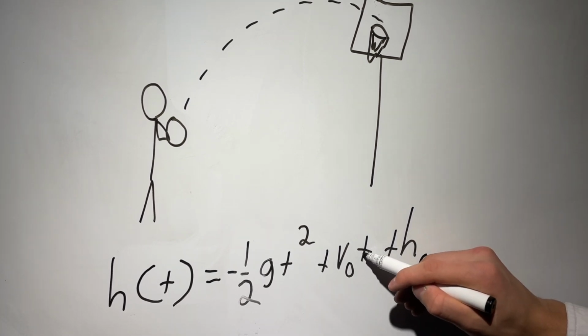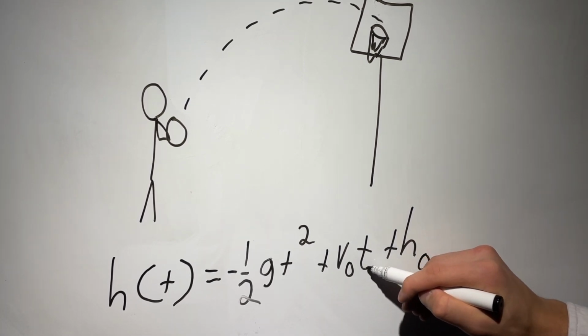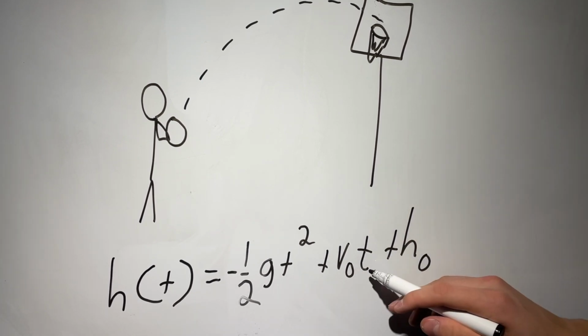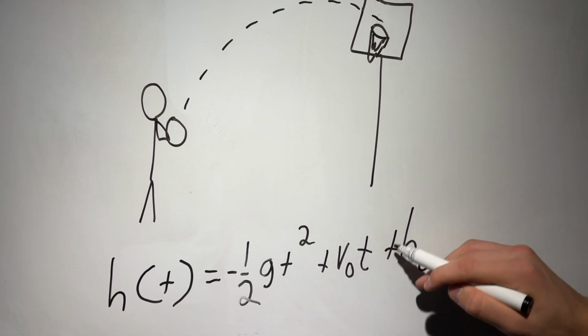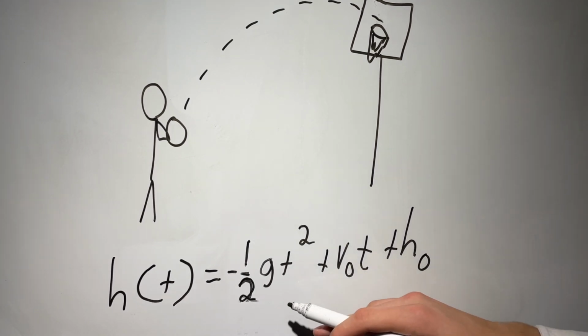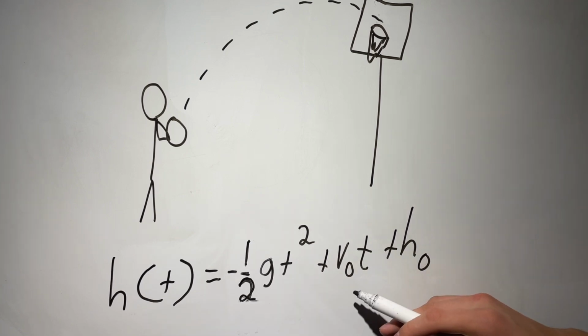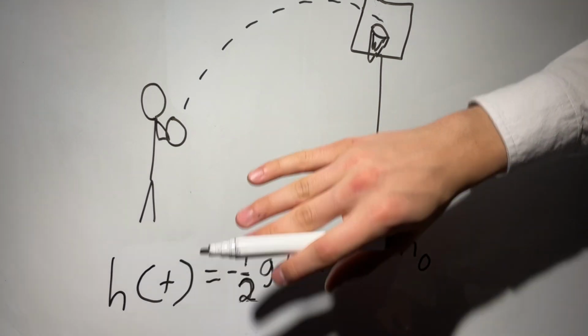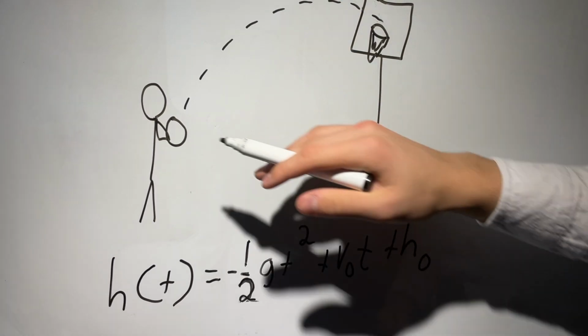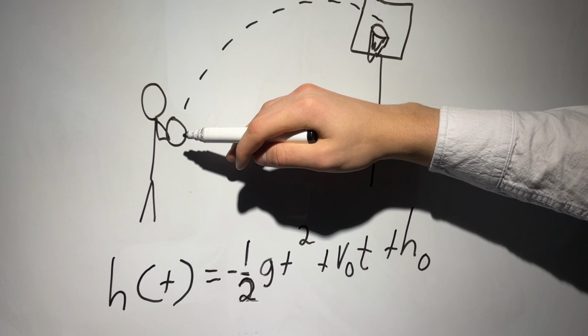I'm sorry, really genuine mistake. Remember, if you're a mathematician, write your t's like this so you don't mistake them for plus signs. Where g is gravity, v naught is how fast you threw the ball upward, and h naught is the height you threw it from.